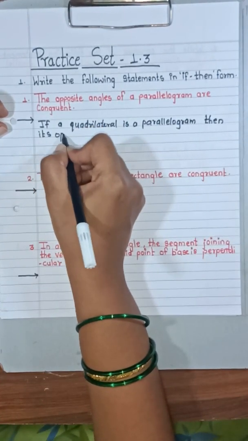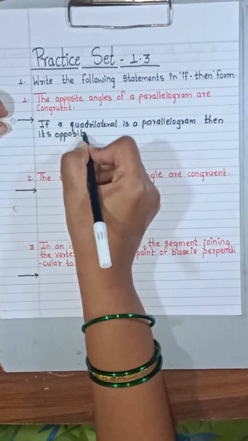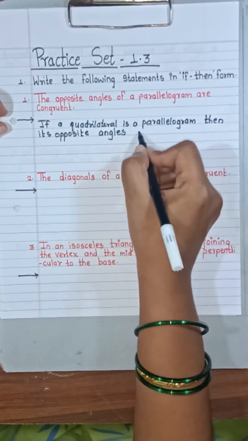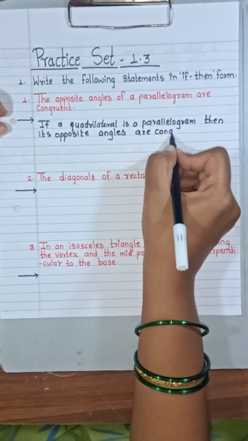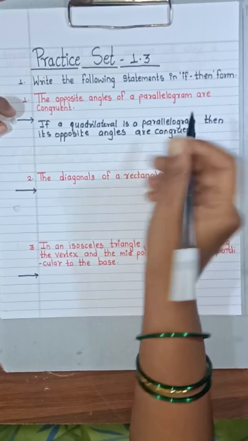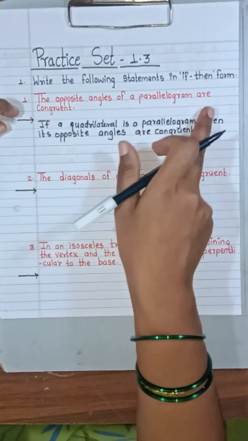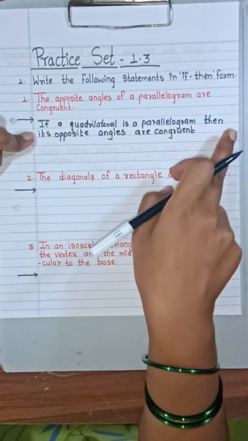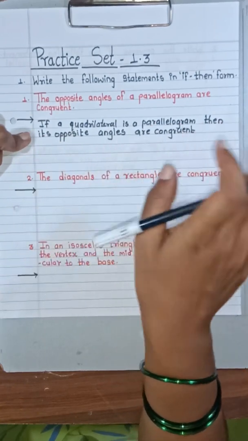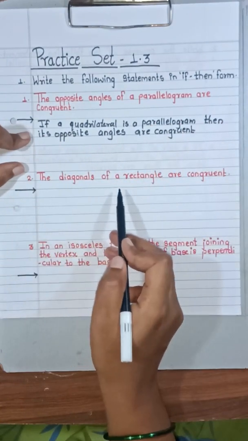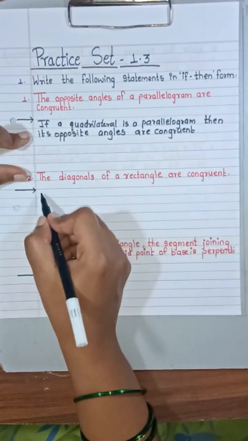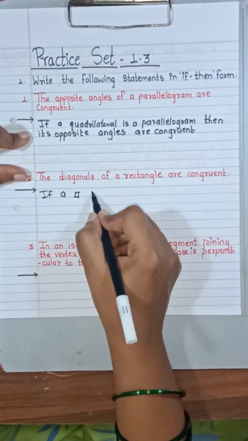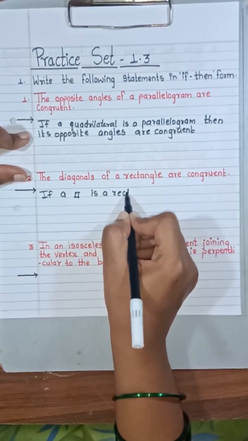its opposite angles are congruent. The statement is: the opposite angles of a parallelogram are congruent. Then its if-then form is: if a quadrilateral is a parallelogram, then its opposite angles are congruent. The second one is: the diagonals of a rectangle are congruent. Now, if a quadrilateral is a rectangle,